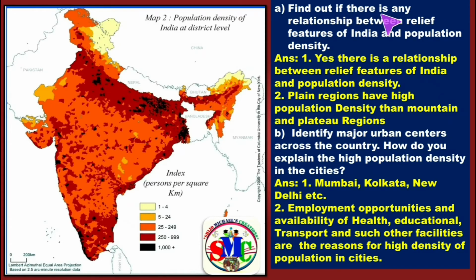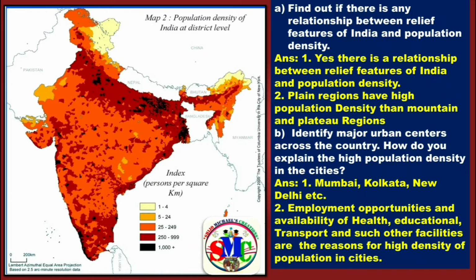Find out if there is any relationship between relief features of India and population density. The answer, yes, there is a relationship between the relief features of India and population density. The plain regions have higher density of population than the mountain regions and plateau regions. When you observe the map, you will understand that. This is the Indo-Gangetic Plain. That area is the most highly populated area in India.